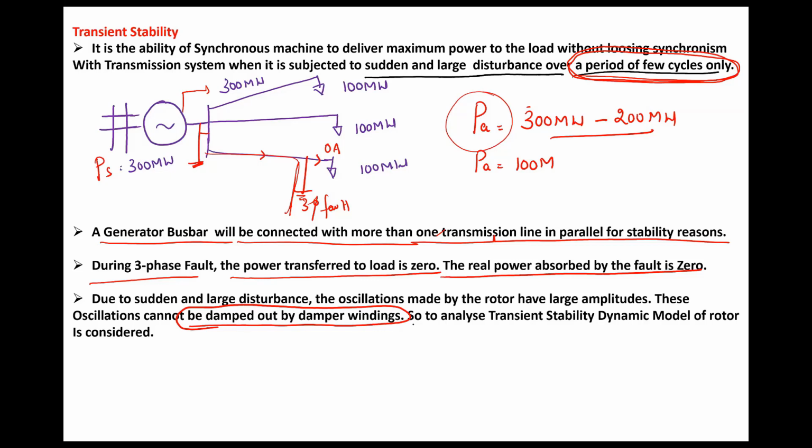So to analyze transient stability, we consider the dynamic model of the rotor, whereas in steady state stability, we considered the static model of the synchronous machine, the stator model. Here we consider the rotor model of the synchronous machine.